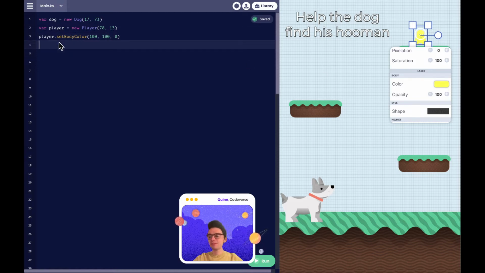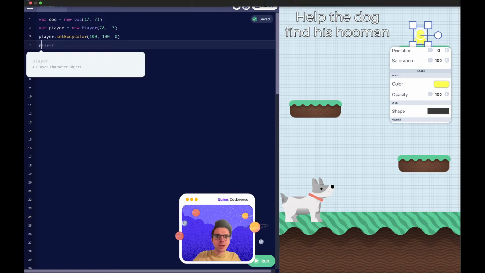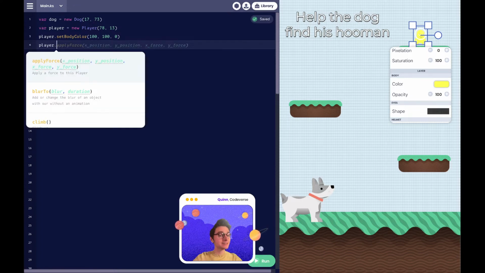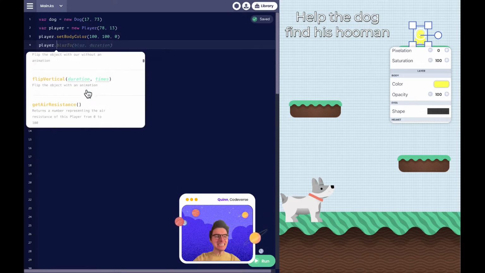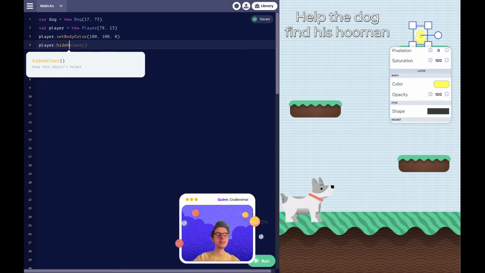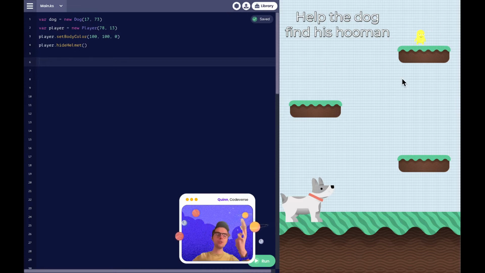Another way of adding the method is to type in our method. So I saw a suggestion to remove the helmet for our player. So I'll type in P for player, and just like magic, the computer knows what we're talking about. So we're gonna click on this lovely pop-up, and to add our method, we use a magic method dot. And as you can see, it pulls up over 60 different ways that we can change our player. Well, we're looking to hide the helmet. So we're gonna add in a hide and an H for helmet. And just like that, in our game, we now have a player with no helmet.